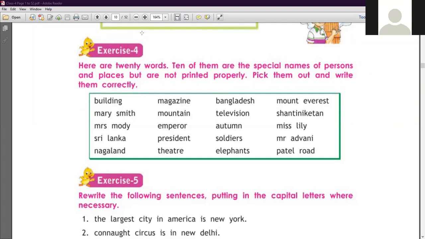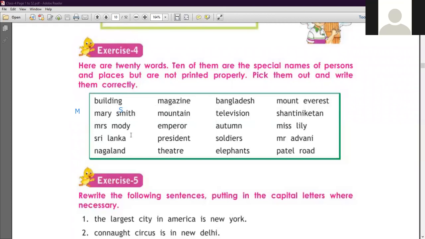So student, before this you have to remember that a proper noun always begins with a capital letter. So students, let's start. Let's find out the word. Number 1 is here building. This is not a proper noun. The second word is Mary Smith. So this is a proper noun. You have to notice that in Mary Smith, M is small and S is also small. So you have to write M capital, and the S of Smith will also be capital. Clear?